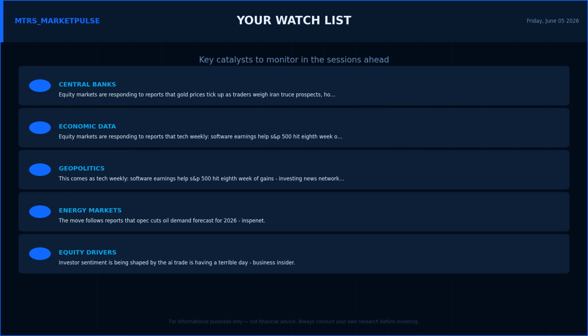Currency markets can move fast and unexpectedly. Central bank surprises, geopolitical shocks, and data prints are the key risks to monitor. Before we wrap up, here is your watch list for the sessions ahead. Keep a close eye on central bank speakers and rate commentary, and key economic data releases. Any one of these could be the catalyst that defines the next major directional move.